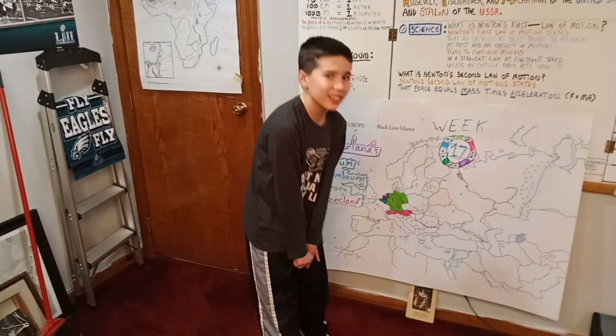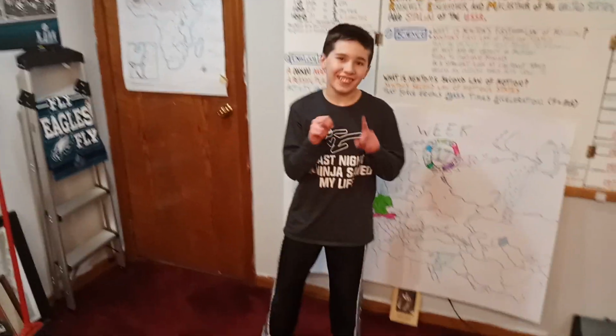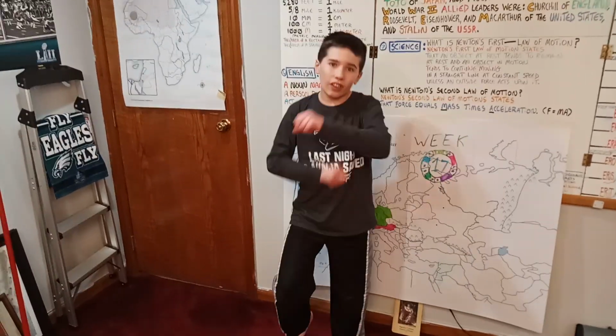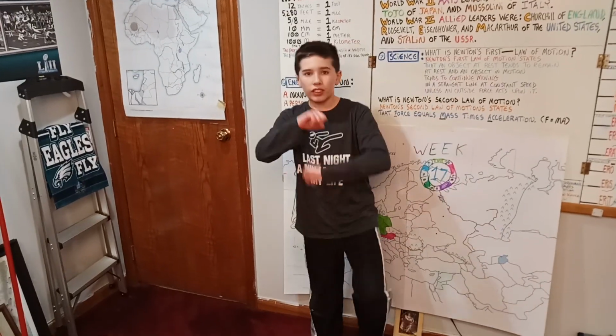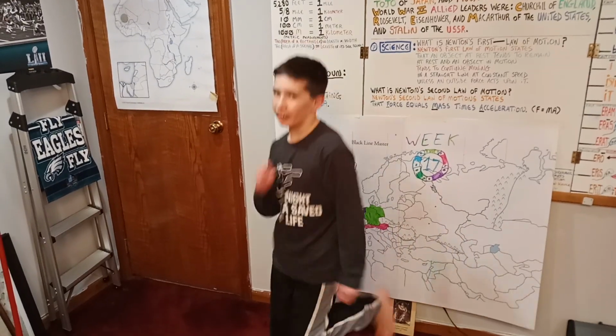This is Newton's first law of motion. What is Newton's second law of motion? Newton's second law of motion states force equals mass times acceleration.